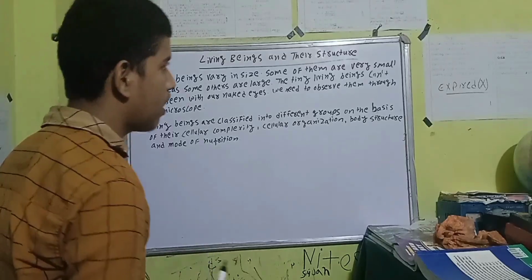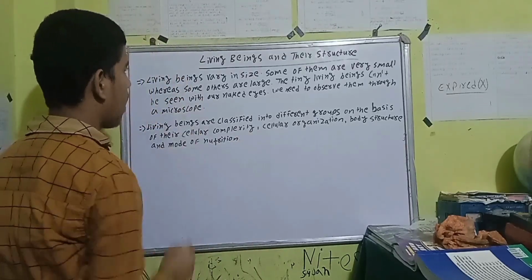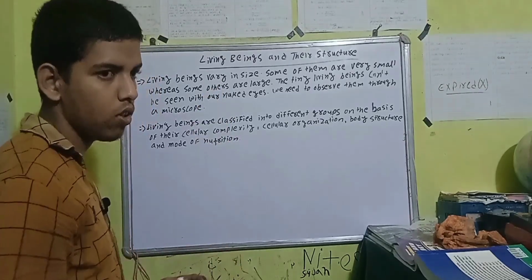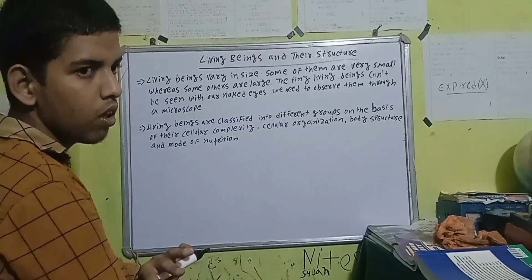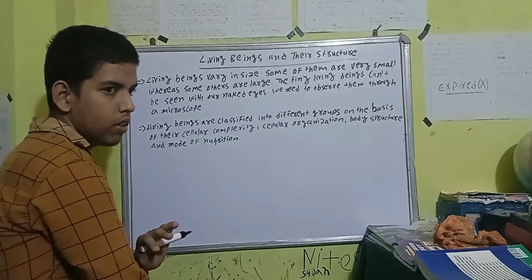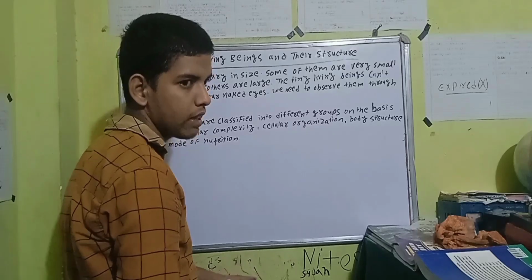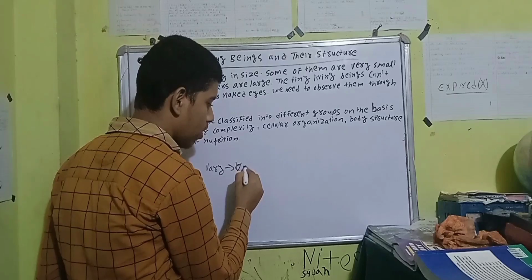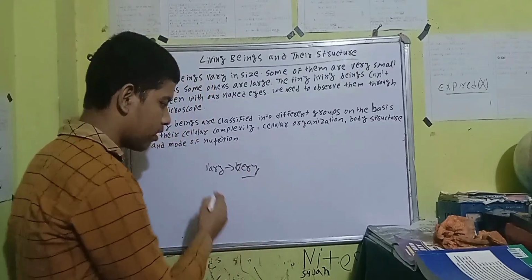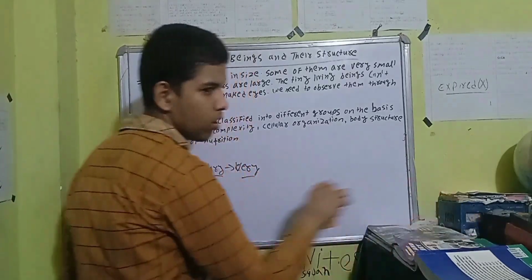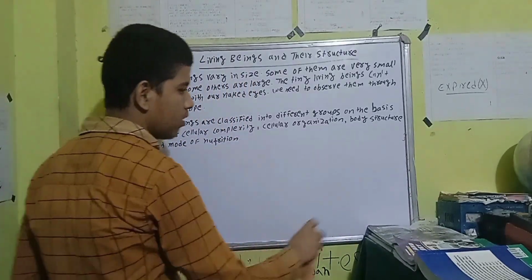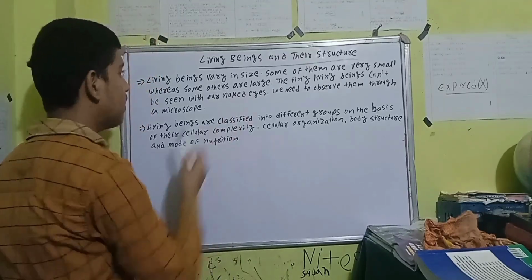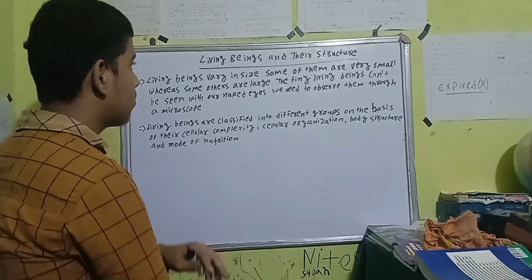Living beings and their structure. This is the chapter. So here we have: living beings vary in size. Vary. Do you know the meaning of vary? They are different in sizes. It's VARY, not VERY. Very means too much, and this vary means different. So living beings are different in sizes. Living beings vary in size.